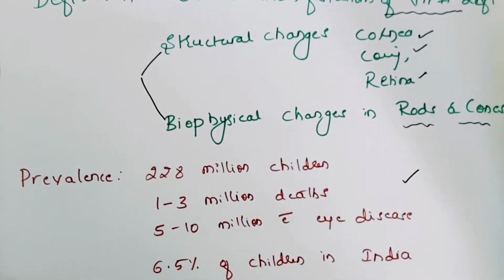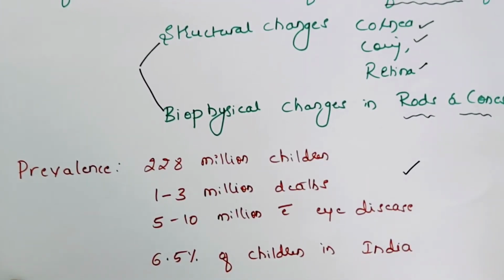Whenever we find a child with vitamin A deficiency, you should also screen the family members, that is other siblings of the child, as well as the children in the community, for vitamin A deficiency, because even those children are at risk of developing it or might have developed vitamin A deficiency which we may miss. So it should be considered as a systemic problem rather than just an ocular problem.